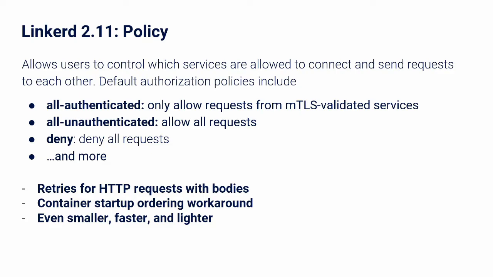Linkerd 2.11 now ensures by default that the Linkerd 2 proxy container is ready before any other containers in the pod are initialized. This addresses a large class of tricky race conditions where application containers attempt to connect before the proxy is ready. Even smaller, faster, and lighter. Linkerd 2.11 introduces an even smaller proxy and an even smaller control plane, thus keeping Linkerd the lightest, fastest possible service mesh for Kubernetes.